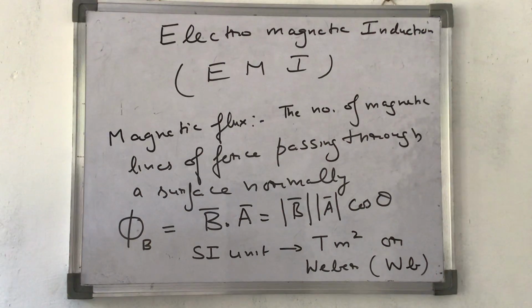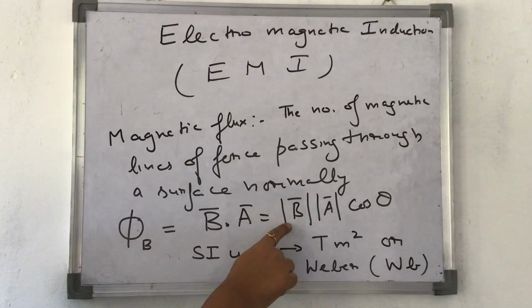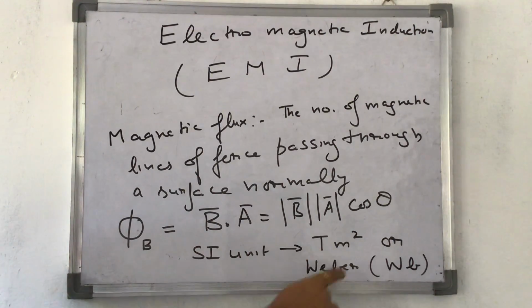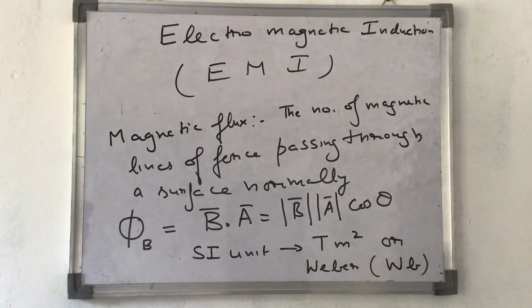I repeat, what is magnetic flux? The number of magnetic lines of force passing through a surface normally. The formula is B dot A, BA cos theta. The SI unit is Tesla meter square or Weber, because for B it is Tesla and for A it is meter square, so it becomes Tesla meter square.